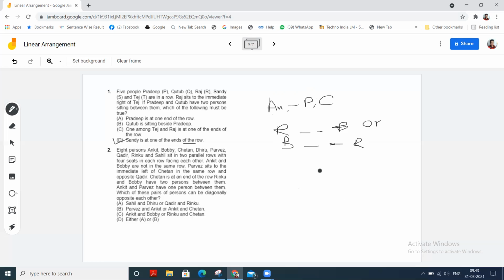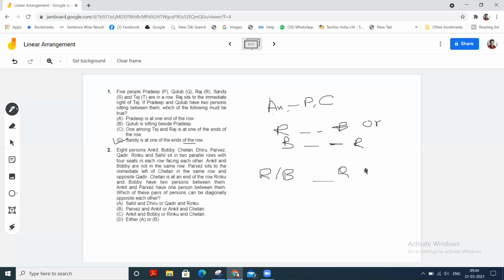Okay. As Parvez sits opposite to Kadir, the two rows must have people as Rinku or Bobby, then blank, Kadir.